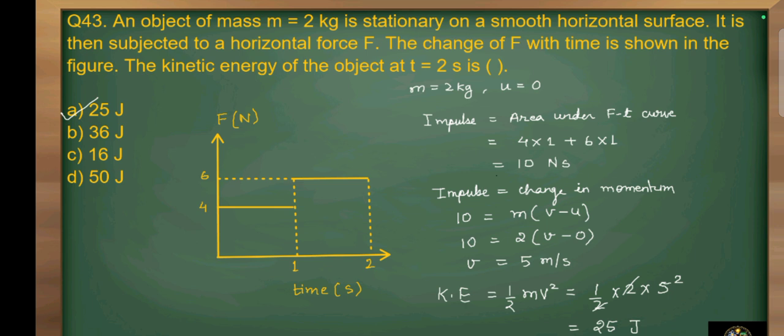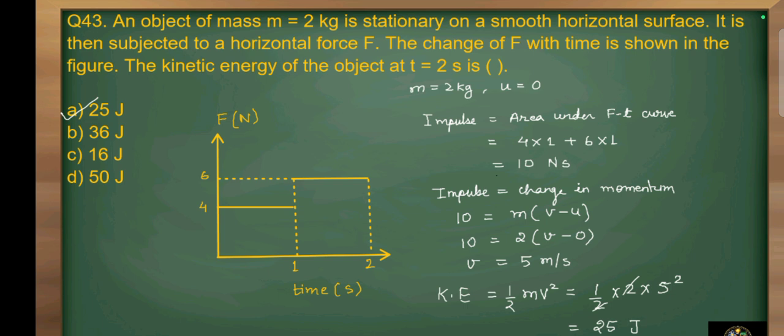We know that the impulse is equal to the area under the curve of the F-t graph. When we calculate the area, it becomes 4 into 1 plus 6 into 1, that is 10 Newton second, and this is the impulse. Impulse is also equal to the change in momentum. The initial velocity of the object is 0 meter per second. So 10 is equal to m, that is 2, into v minus u. From this we get v equal to 5 meter per second.